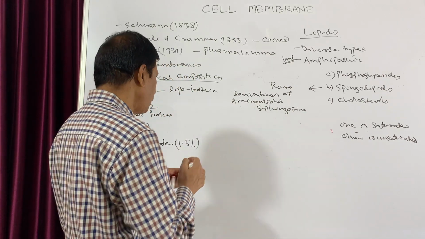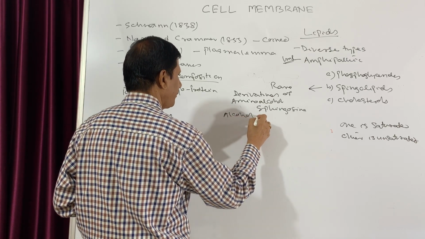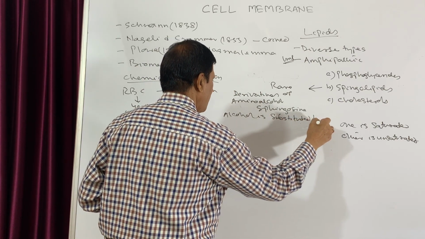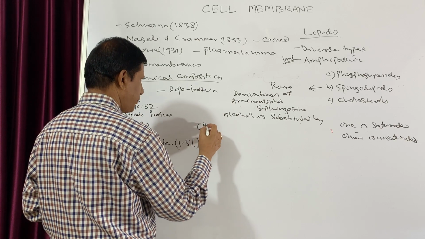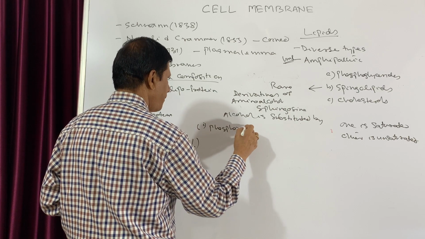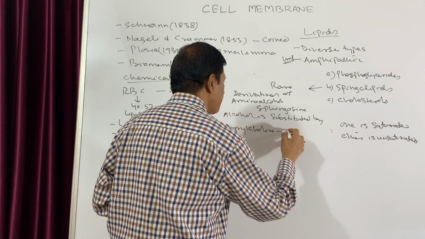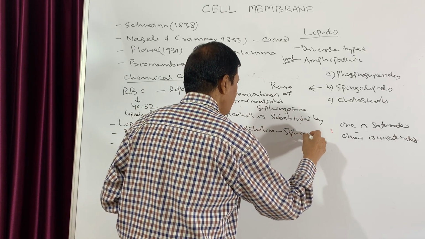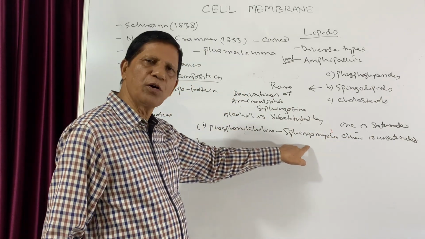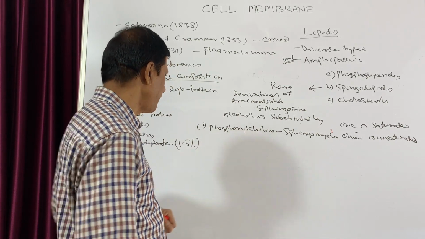Now if that alcohol group is substituted by phosphoryl choline, then the type is known as sphingomyelin. That means the phospholipid is known as sphingomyelin if the alcohol group is replaced by phosphoryl choline.